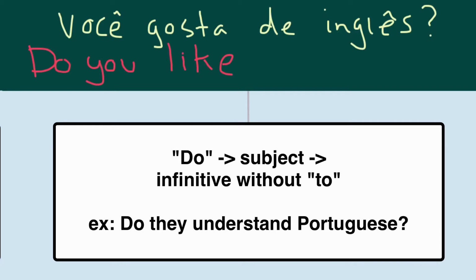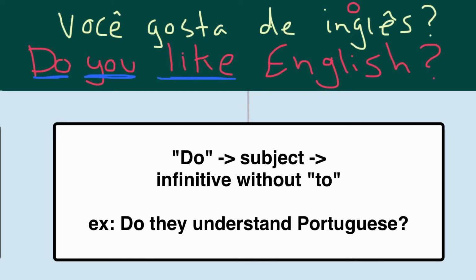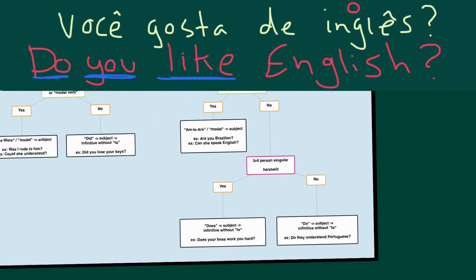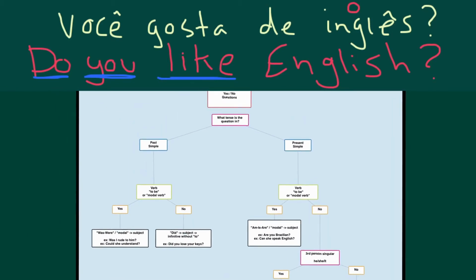De inglês, do you like what? The object. Remember, this is the object. Do you like what? Do you like English? There you have it. That's the question in English. Do you like English? Você gosta de inglês? Do you like English? There's the do support right here, followed by the subject, followed by the verb in the infinitive without to. And the mind map gives you all of that, all of those different options.